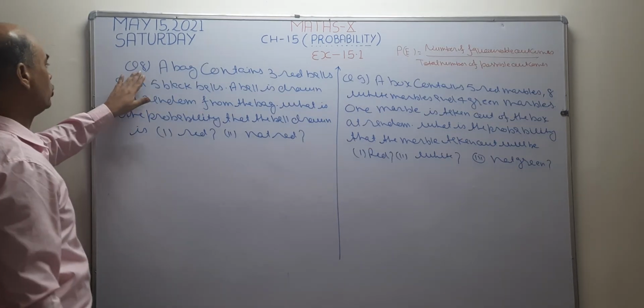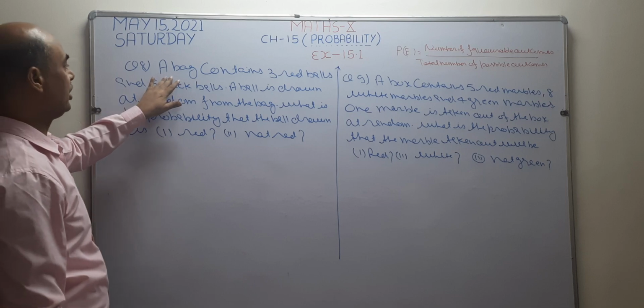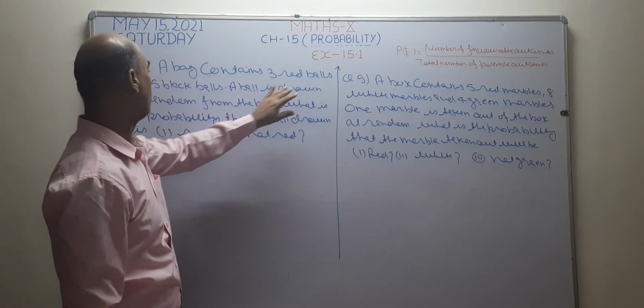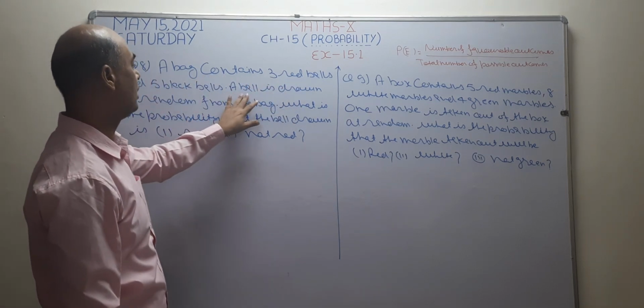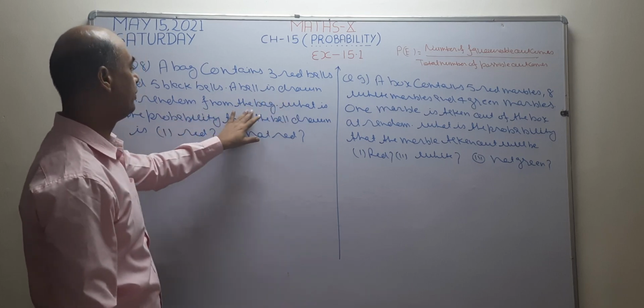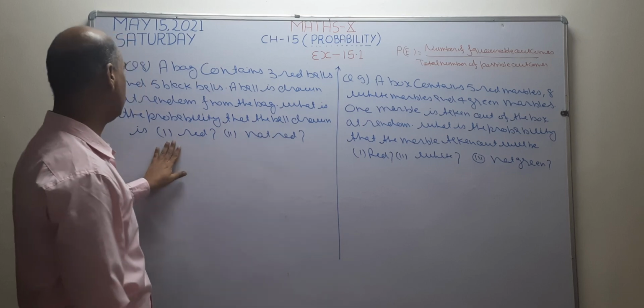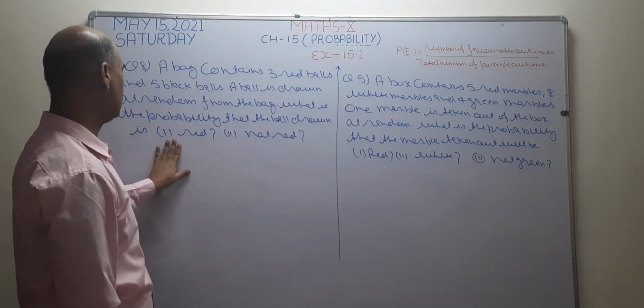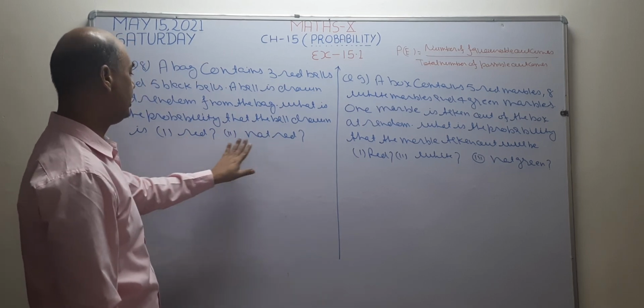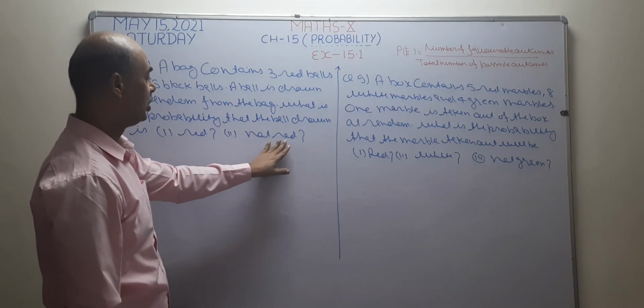Now I want to solve question number 8. See what is given. A bag contains 3 red balls and 5 black balls. A ball is drawn at random from the bag. What is the probability that the ball drawn is? Two cases are there. In one case, we have to find the probability of red ball. In the second case, we are going to find the probability of not red ball.